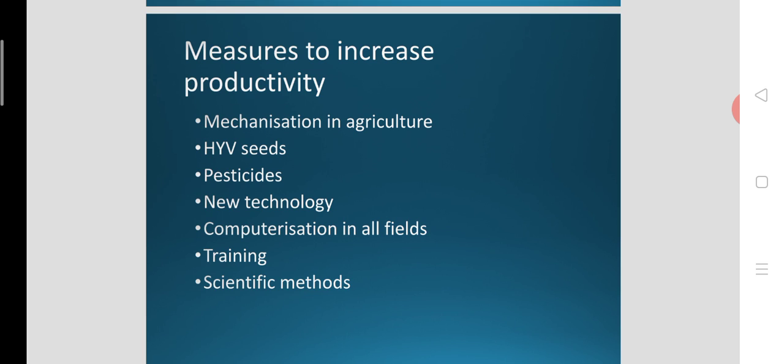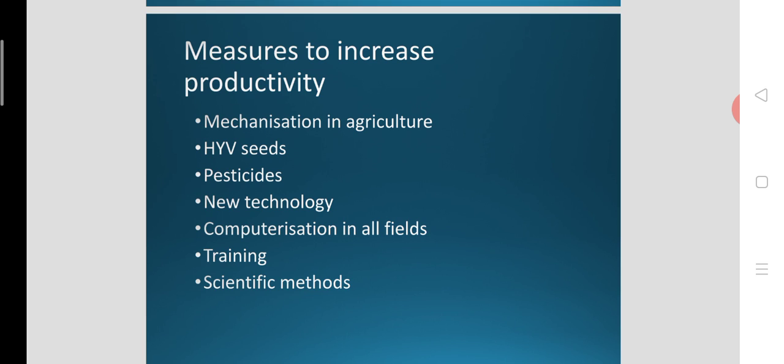So in agricultural sector, mechanization is required, scientific methods are required, new innovative agricultural practices are required, high yielding variety seeds are required, pesticides should be applied, and new technology should be developed.